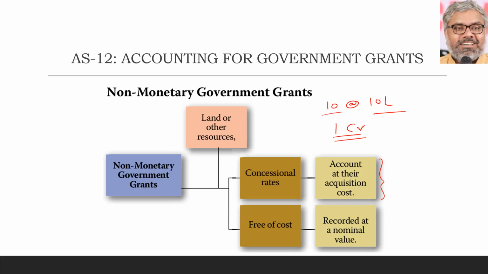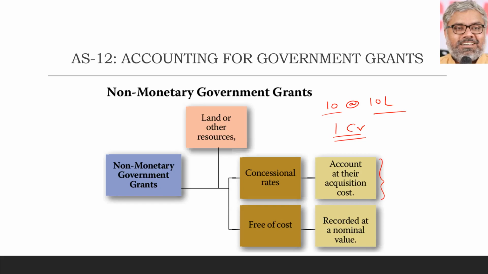So there is no speciality in that. What entry will it pass? Debit land account, credit bank account. Whatever the cost of acquisition actually is, that only it will write. So that will be a normal entry depending upon whatever the actual cost may be.